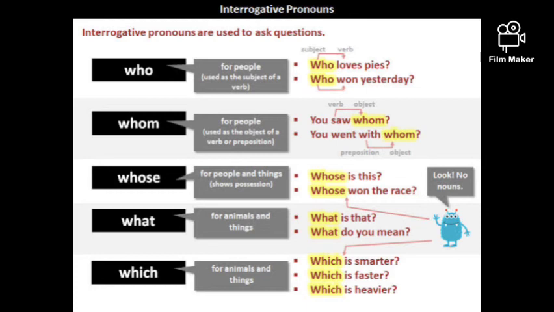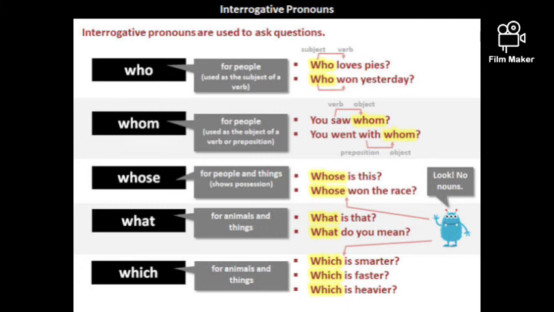Here we are given who, whom, whose, what, which. We use who for people when used as the subject of a verb, like who loves peace, who won yesterday. When the subject is a person, we use who, that too if the person is in subject place, meaning one who does the work. Here, who won?